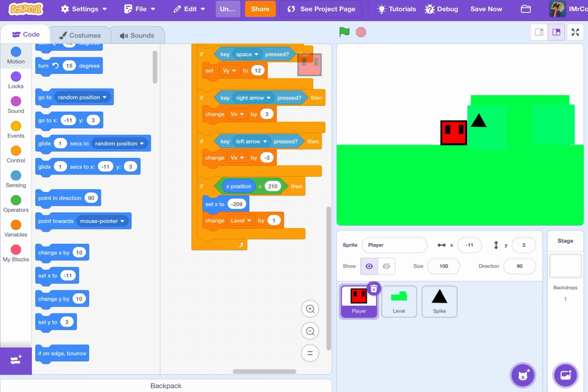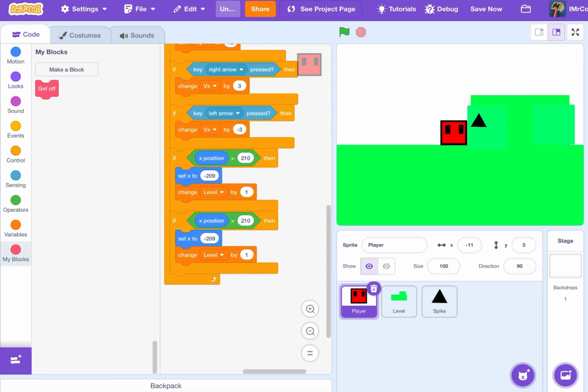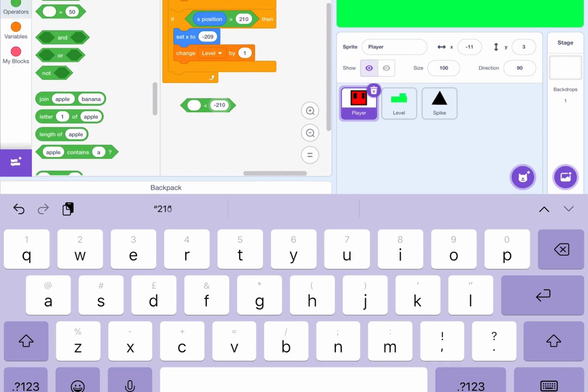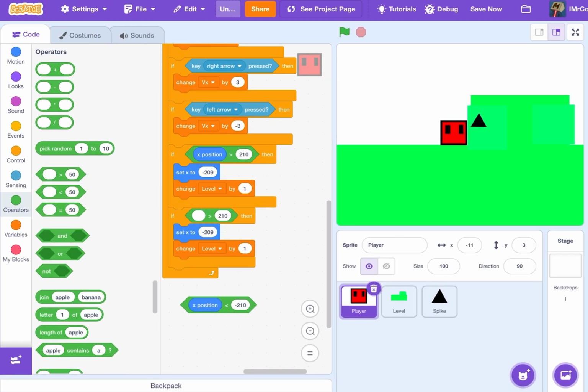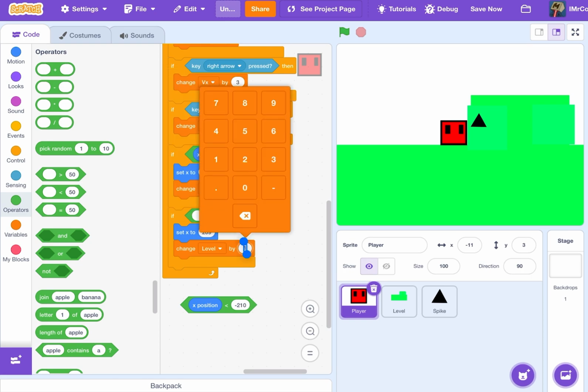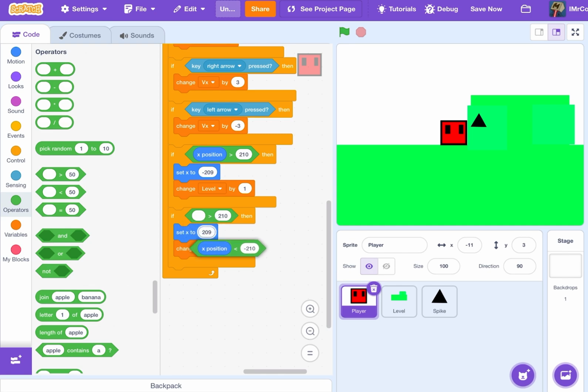And then we'll do the same for it, but less than. If it's less than minus 210 X position, then we will set it to 209, and we will change level by -1.